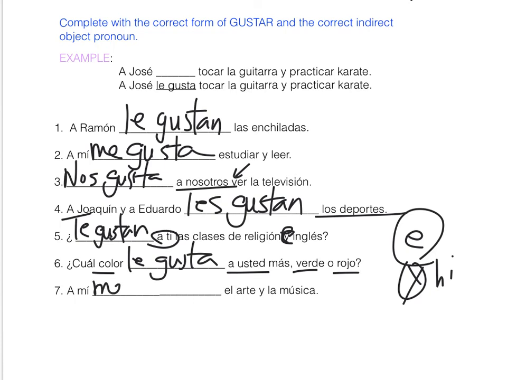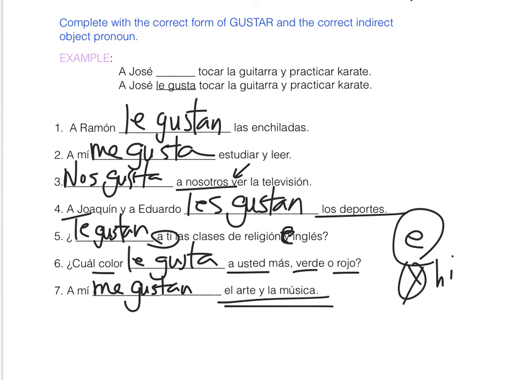At this point, we know right away it's going to be me. This we have to look at and go, what are you saying? What's your decision? Is it gusta or gustan? That's always the decision. Is it gusta or gustan? And I hope you said it's gustan because you're thinking those are two nouns and those things, art and music, give me pleasure. El arte y la música. A mí me gusta el arte y la música.